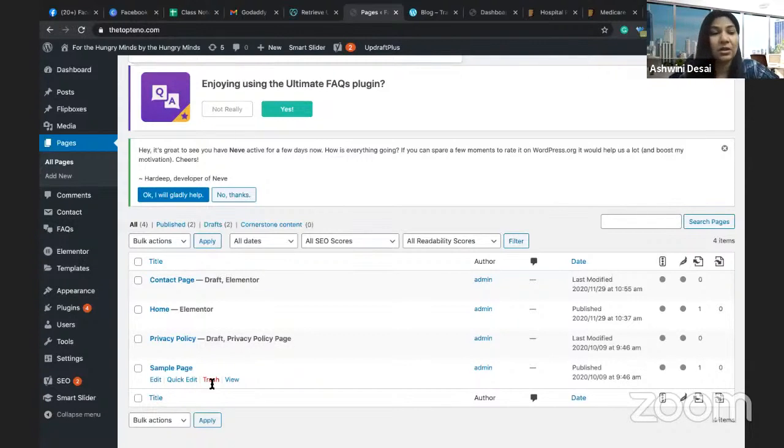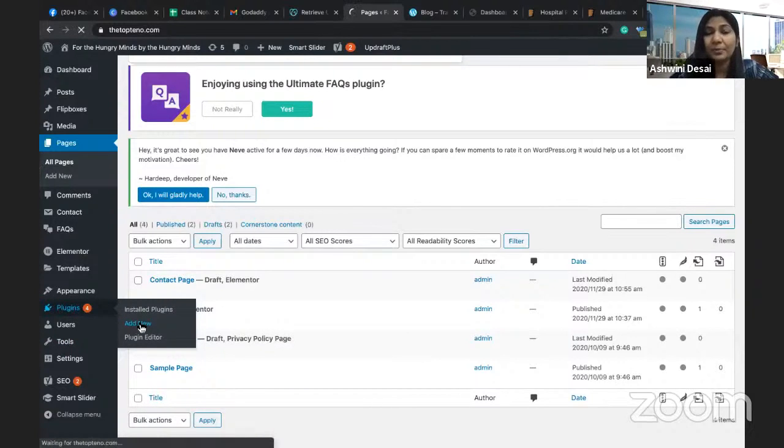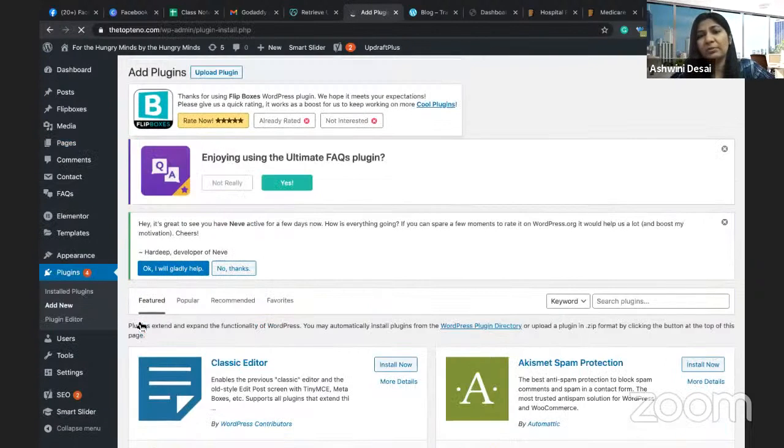So for that, I need to go to plugins and I need to go to add plugins. Plugins are basically the aspect which gives you the functional benefit. They also give you the ability to add FAQs, the event calendar, and the Yoast SEO related functional aspect. So all these things the plugins make provision for. So do you understand the difference between plugins and themes?